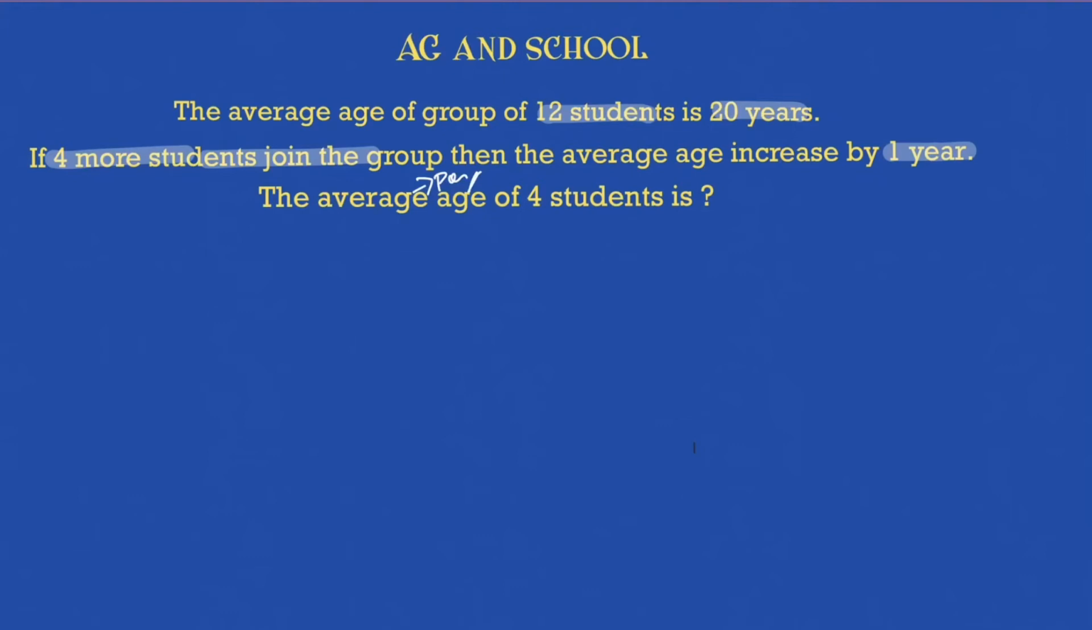Because of per one student, what is the age that is being added? So what is now the normal method? 12 into 20. Get the answer for that, which is 240. Then do 12 plus 4. It will be 16 into 21. Get the answer for that. Subtract, divide that by 4, get to the answer. That's what it will be.